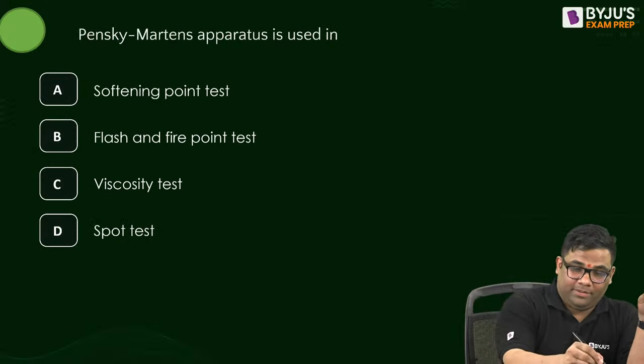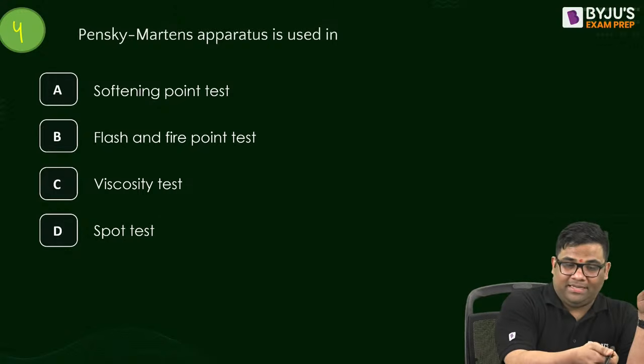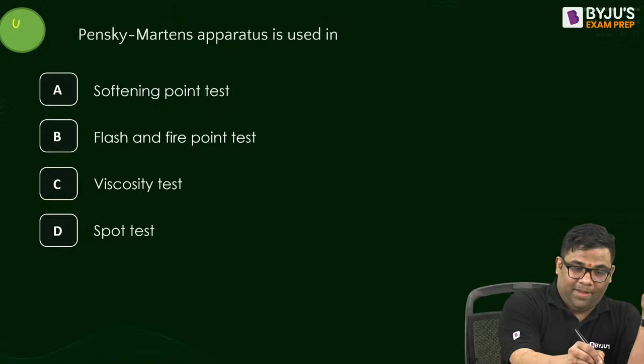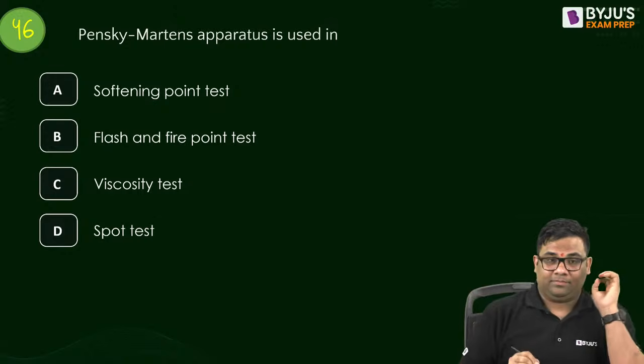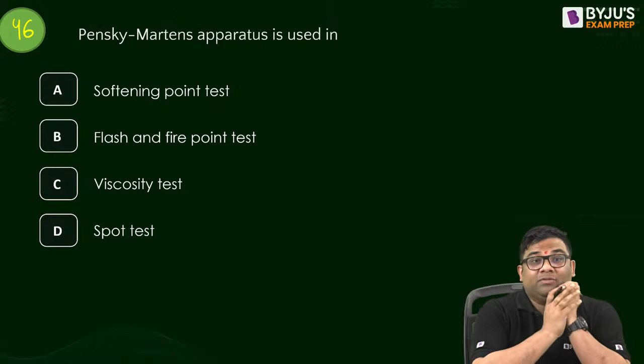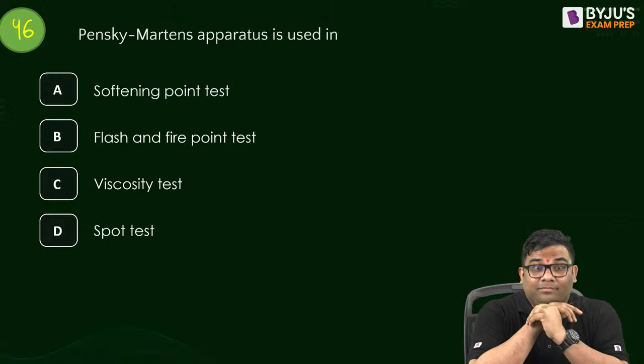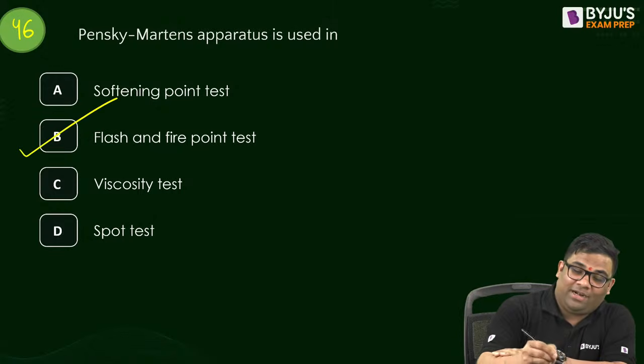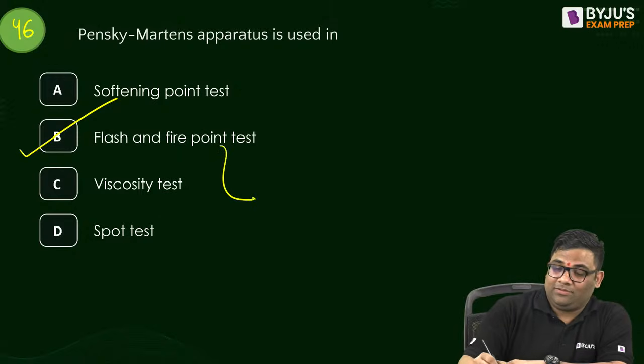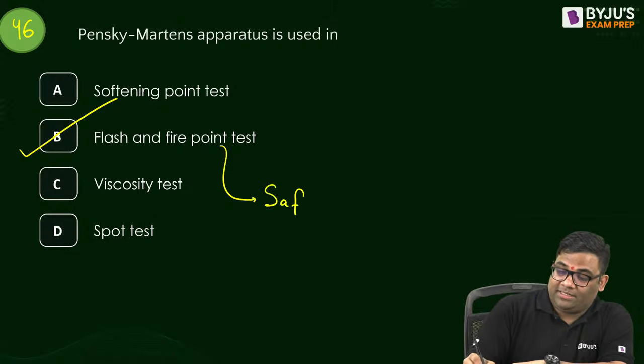46th question. This Penske-Martin's apparatus, where do we use this? You might have used it in your labs in your childhood. It is the flash and fire test, and we do this as a safety test.